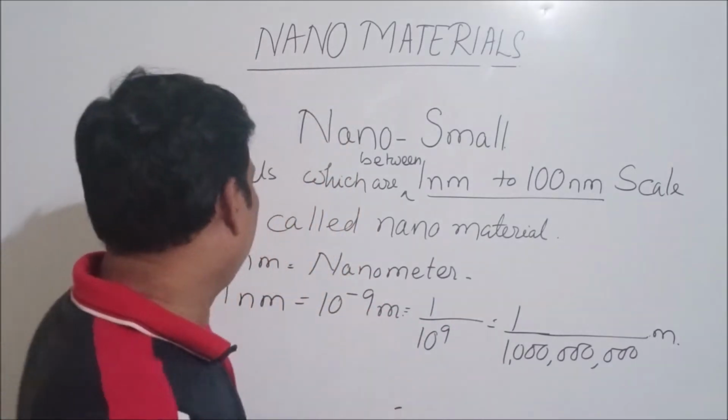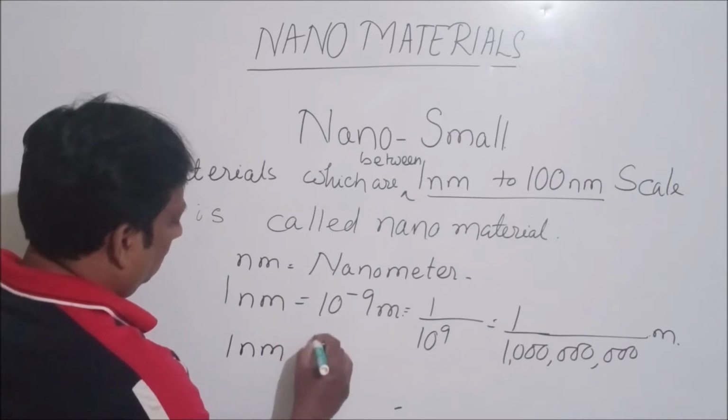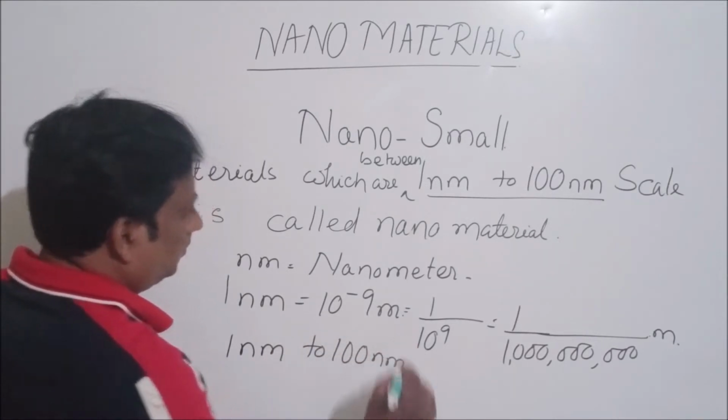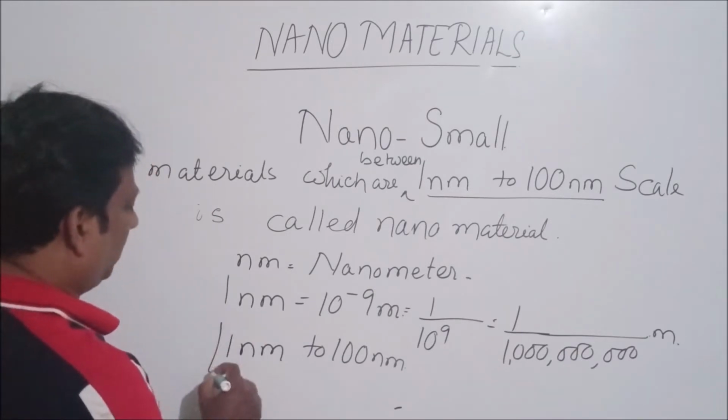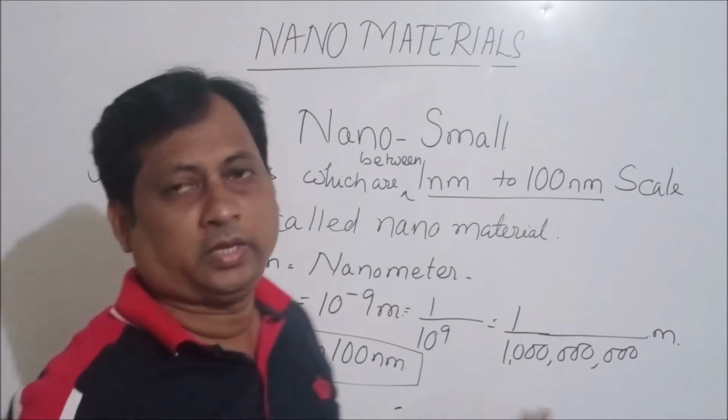So all nanomaterials are between the range 1 nanometer to 100 nanometer.